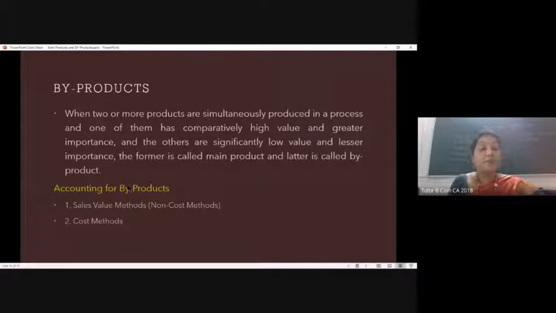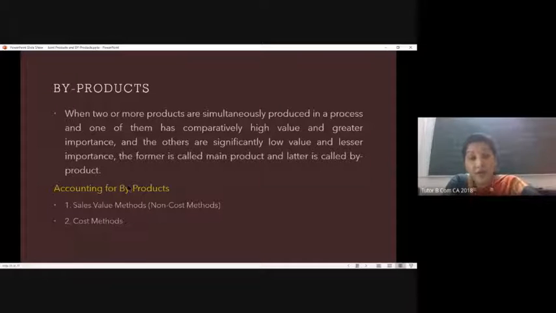That's all about byproducts. The keyword to remember is that it is of lesser importance, in the sense that it is of lesser value, and the market might also be less important than for the main product. It is not mandatory that these will always carry significant value in the market. Maybe it is used by the same industry for the production process. But still, it will have some value, at least in the form of opportunity cost. That's where we consider the concept of byproduct.